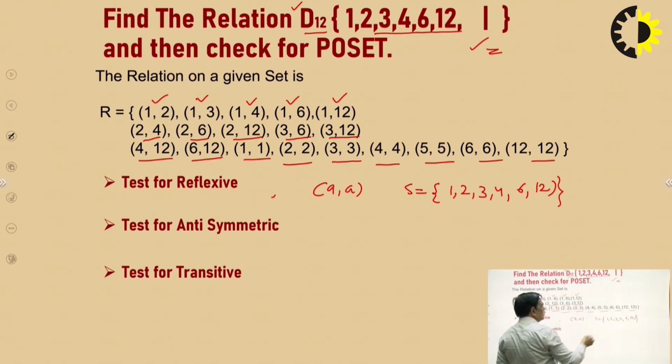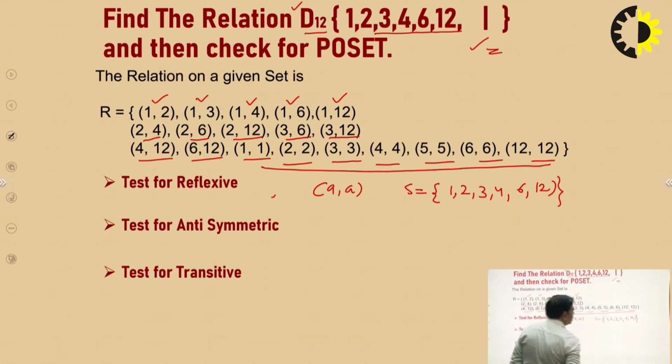Okay, so there exists (a, a) for all a. So there exist (1,1), (2,2), (3,3), (4,4), (6,6) and (12,12). So there exist these pairs, so this relation is reflexive. Now I have to check the antisymmetric.